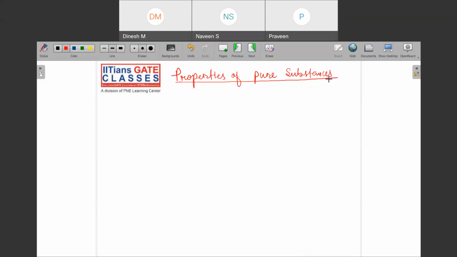Okay. So here what we are going to study is the interrelationship between the properties. Let us say that we have temperature, pressure and volume. So is there any way that if I know any one of the temperature, pressure or volume, I can find out another one? And the most important is the variation of one property with respect to another. So this is the need of this chapter, which says properties of pure substances.